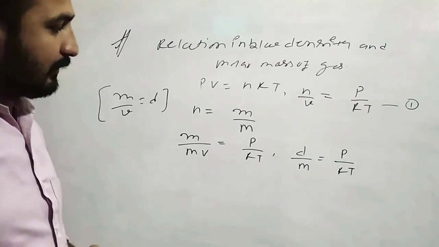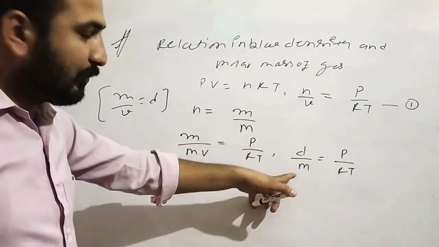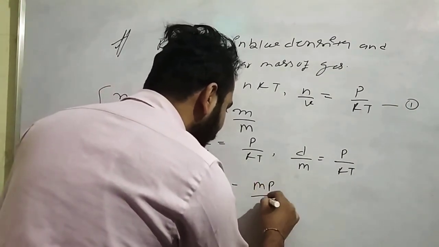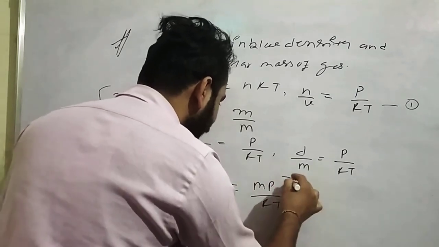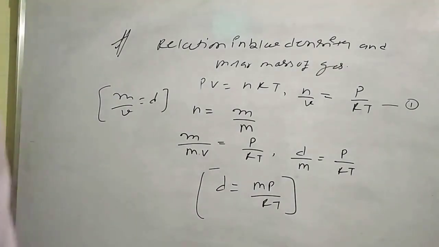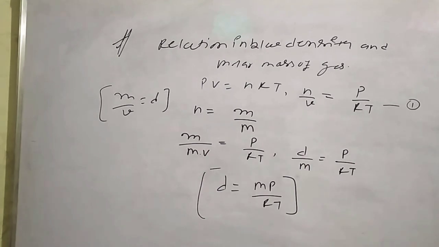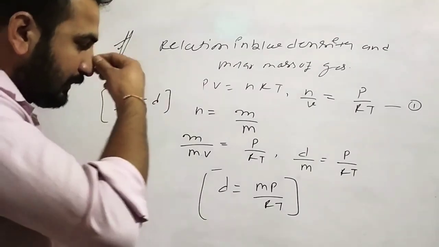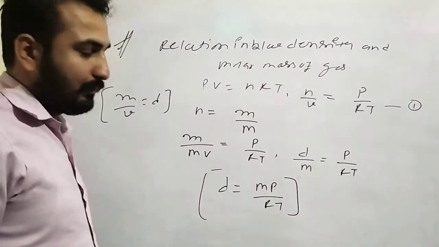Okay, so we have to find the relation between density and molar mass. So you can say that d is equal to MP over RT. So this is your relation between density and the molar mass. So class, is the relation clear? Okay, what was it? d equal to MP over RT.